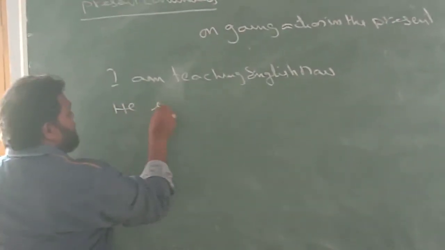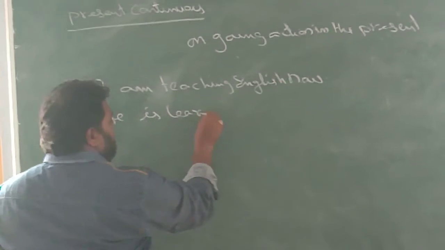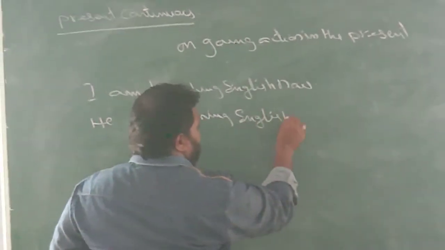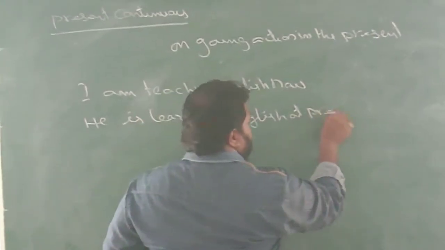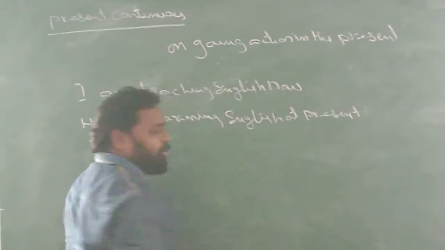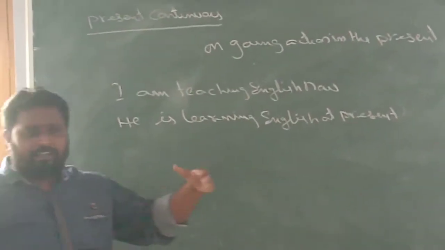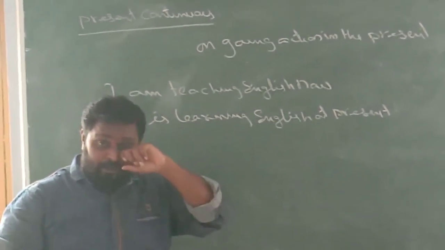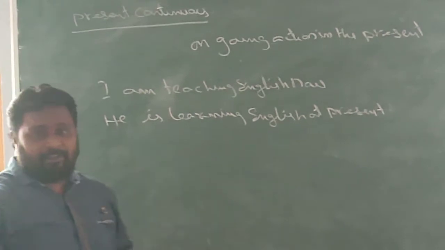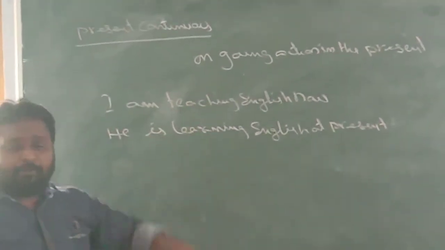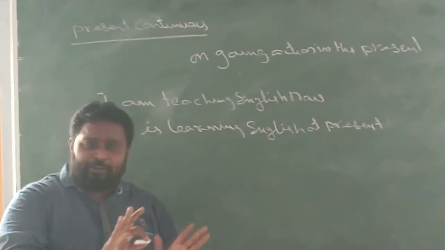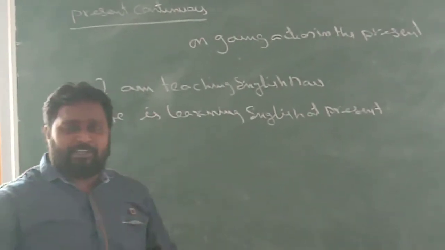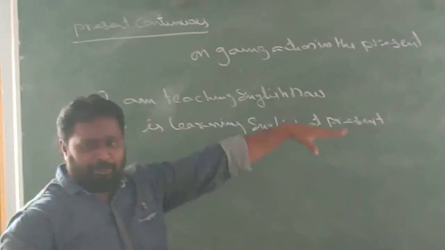He is learning English at present. So this is also an action. He is learning English. You can see it now. It is in front of your eyes. It is going on in the present. So all these actions are temporary actions. All the continuous tenses in English are temporary actions. These actions will be finished within a short period.